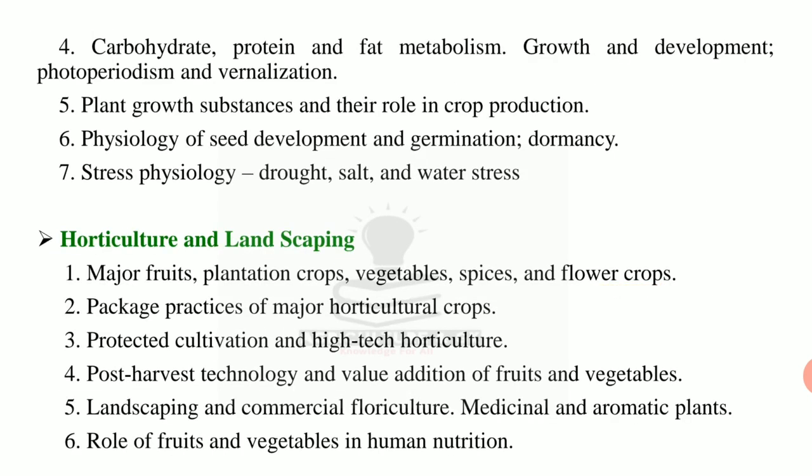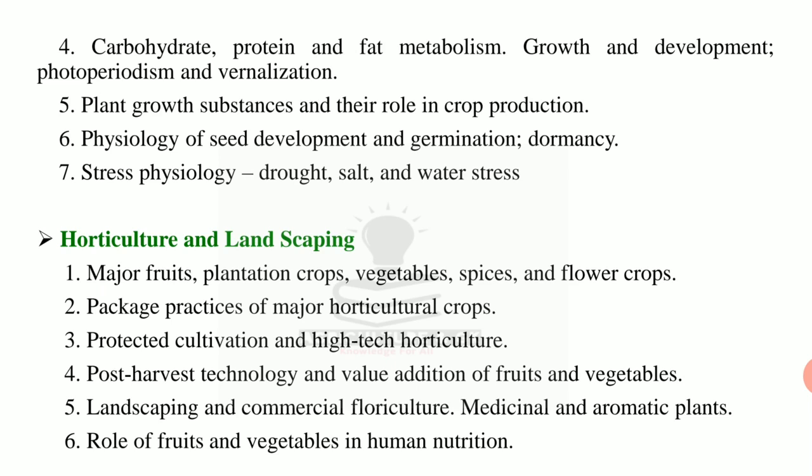Fourth is carbohydrate, protein and fat metabolism, growth and development, photoperiodism and vernalization. Fifth is plant growth substances and their role in crop production. Sixth is physiology of seed development and germination, dormancy. Seventh is stress physiology, drought, salt and water stress.